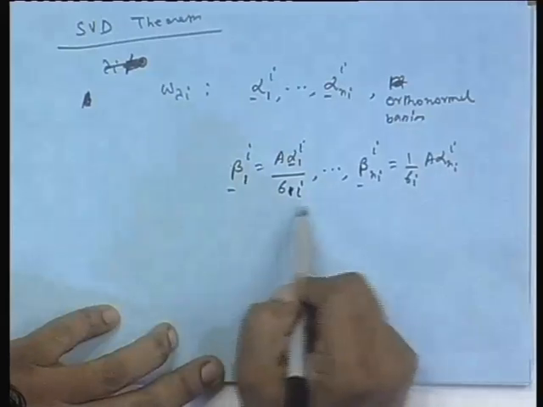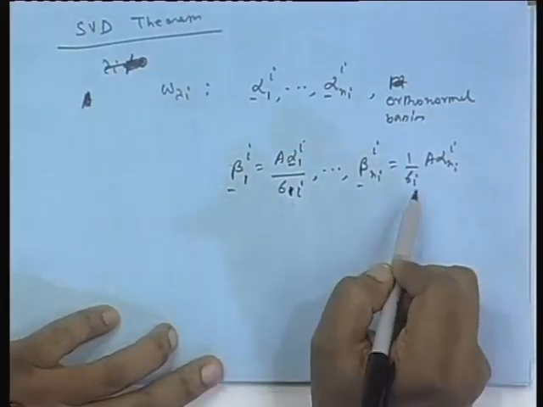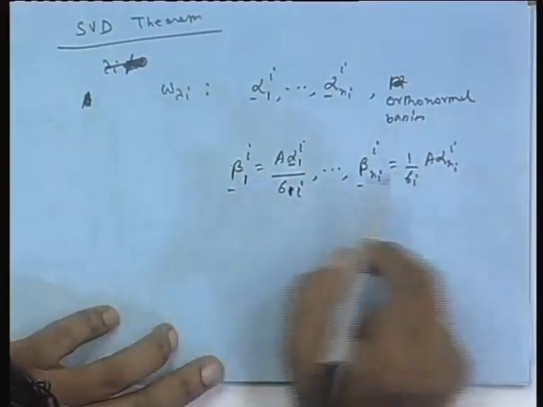So, you have to divide by the corresponding singular value, or positive square root of the corresponding eigenvalue lambda I, which I denote by sigma I.